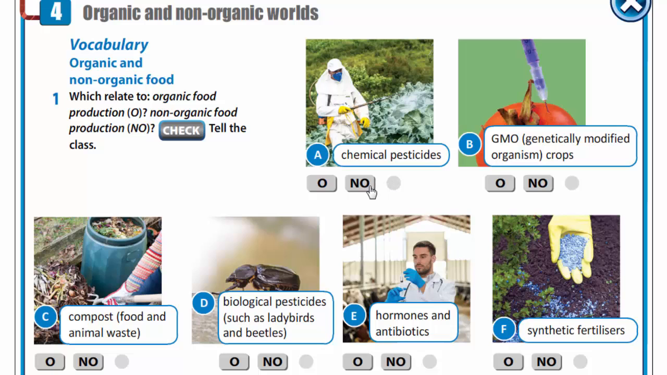Chemical pesticides are non-organic. GMO, genetically modified organism crops, are non-organic. Compost, food and animal waste is organic. Biological pesticides are organic. Hormones and antibiotics are non-organic, and synthetic fertilizers are also non-organic.